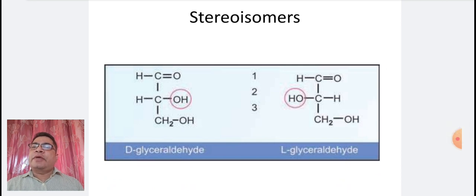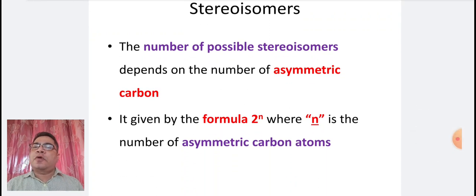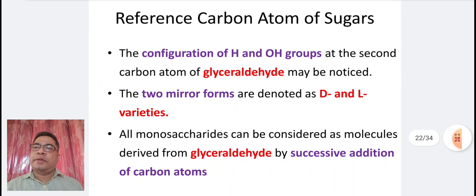In this diagram, we can see that D-glyceraldehyde and L-glyceraldehyde are mirror images of each other. The number of possible stereoisomers depends on the number of asymmetric carbon atoms. It is given by the formula 2 raised to n, where n is the number of asymmetric carbon atoms. The configuration of H and OH groups at the second carbon atom of glyceraldehyde may be noticed. The two mirror forms are denoted as D and L varieties.